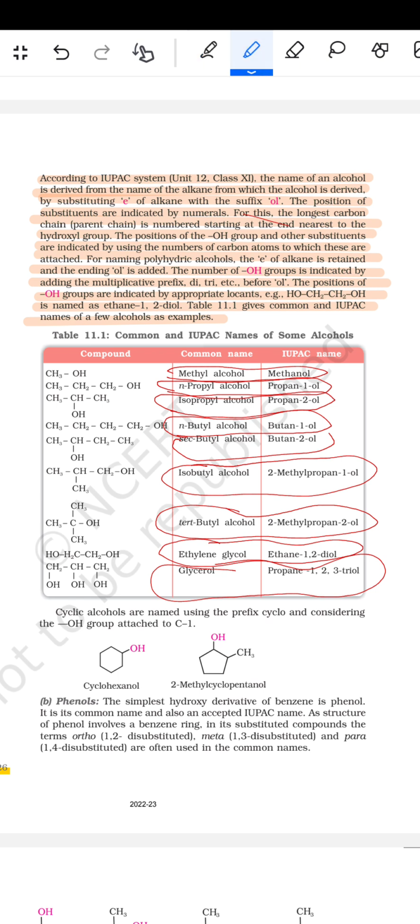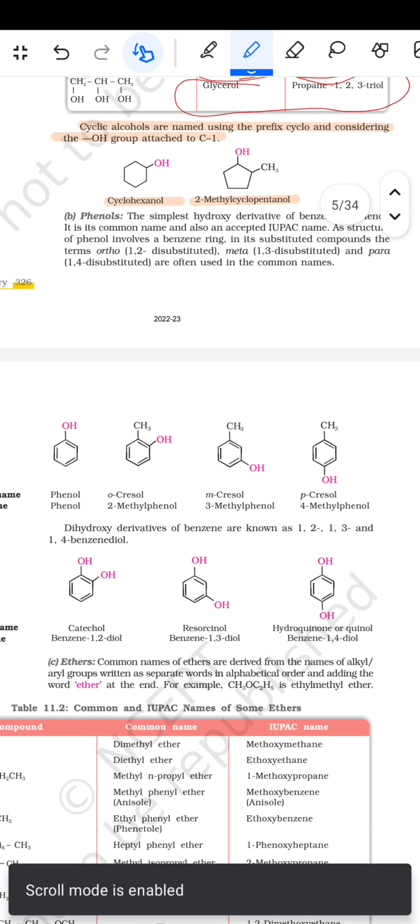Now cyclic alcohols are named using the prefix cyclo and considering the OH group attached to C1: cyclohexanol and 2-methylcyclopentanol. उसके बाद फिर आता है phenols.